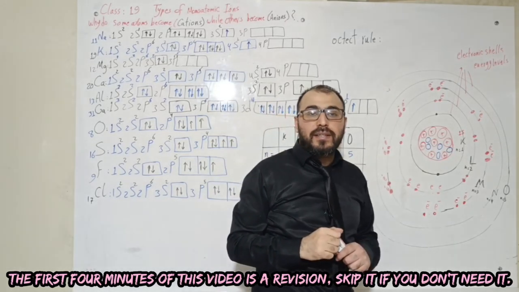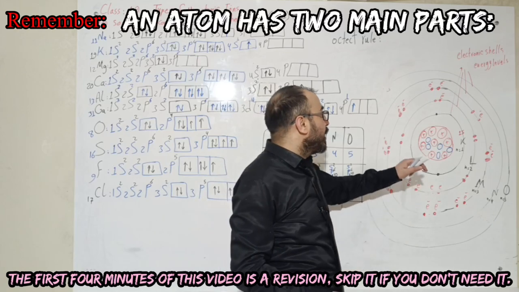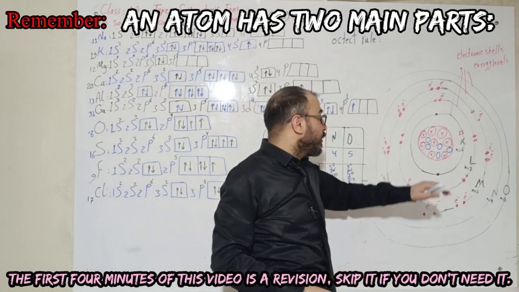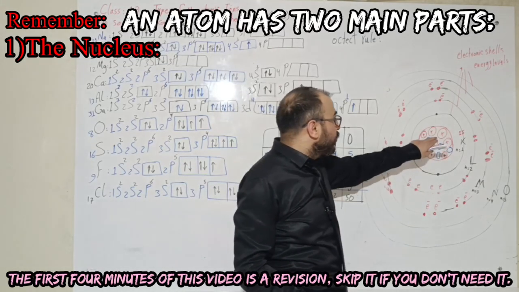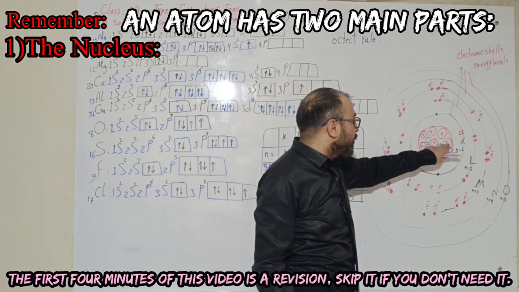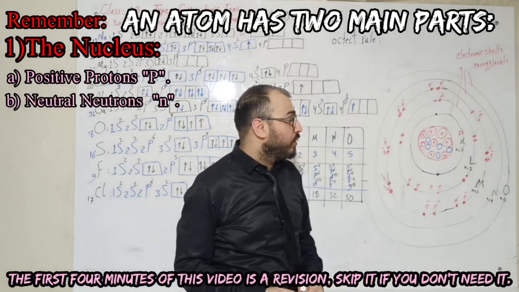In the previous classes, we have talked about the atomic structure and we said that an atom is made up of two main parts. The first one is called the nucleus, inside which we can find two types of nucleons: the positive protons and the neutral neutrons.